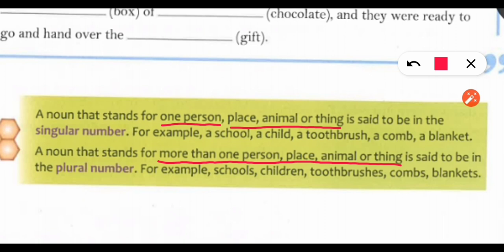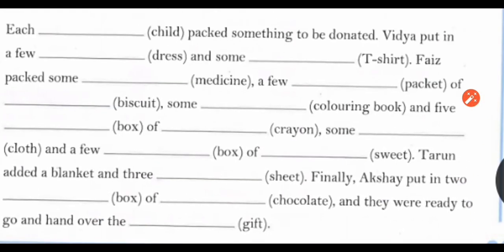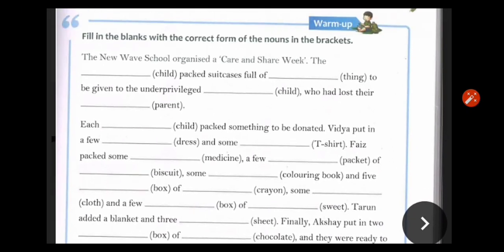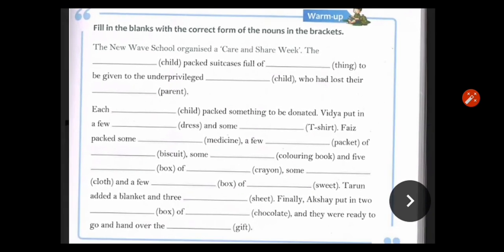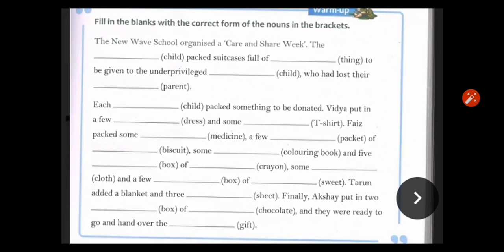So here is one exercise given, the warm up exercise. Fill in the blanks with the correct form of the nouns in the brackets. So you have to change the number according to the sentence, and you just see the words given in the brackets.